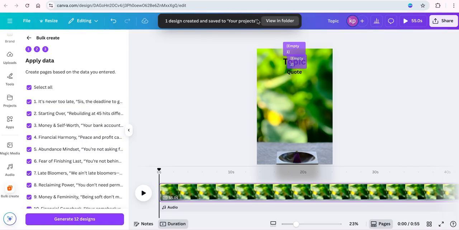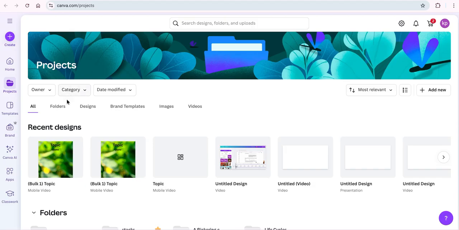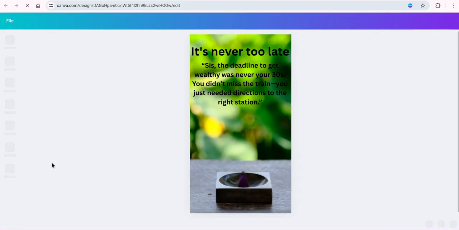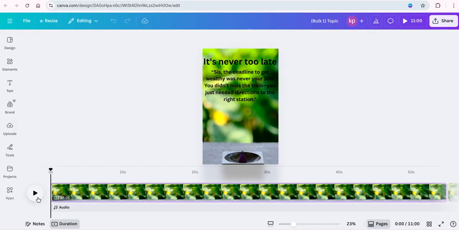All right. View in folder. It's going to take you out to the folders. You can click on one. I just did it twice, so here we go. Now you have all 12 of these in a row. It would be my joy and pleasure to add a soundtrack here, but for the sake of time on this video, I'm going to just show you how to download these as 12 separate videos, so you can start uploading right away and start getting your views up.